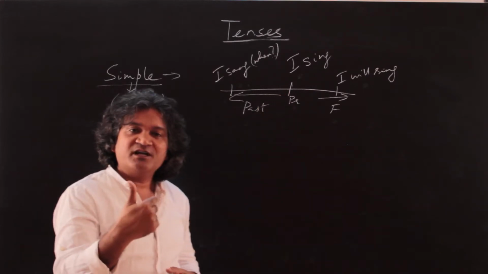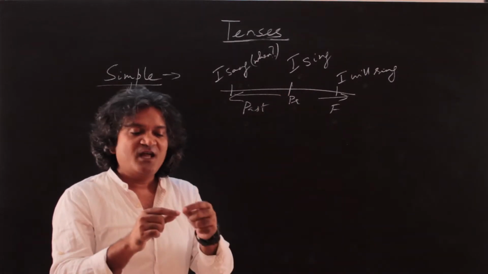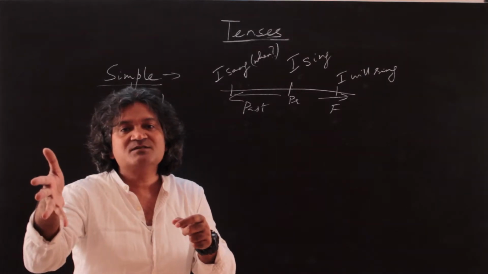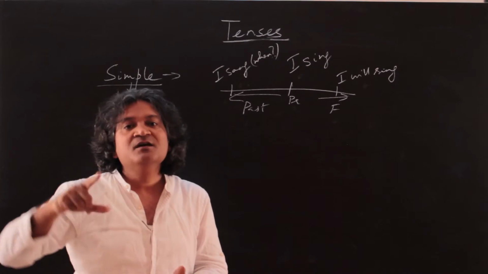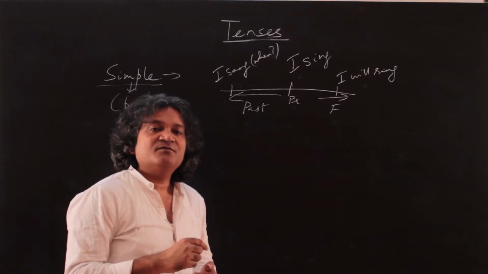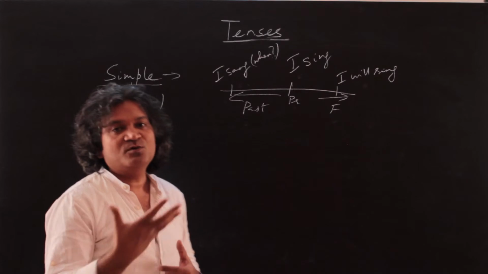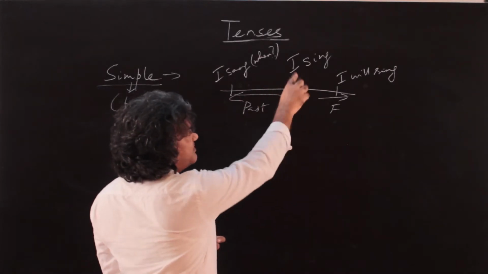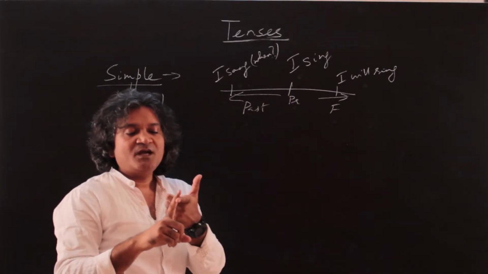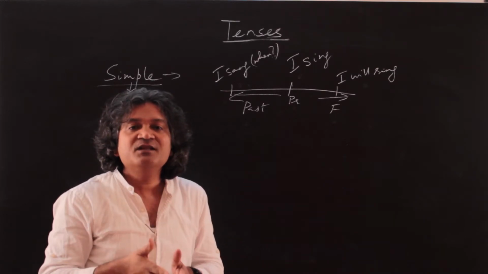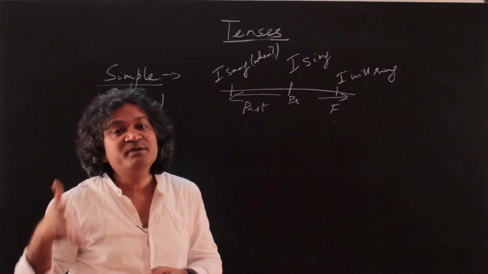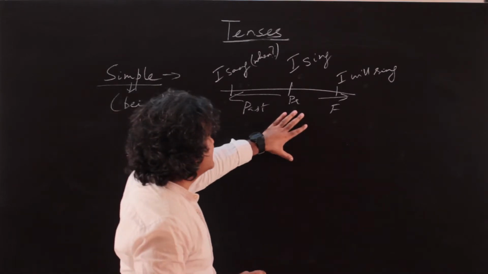Why? Think about it. It follows the same pattern. If somebody read that book 5 years back, Harry Potter went and did that. You're reading it now, he's doing it. Somebody will read it 10 years from now, Harry Potter will go and do that. So same. So remember, repeat. We use the simple present tense to talk about events that are the way they are, and as far as we know, they will be the way they are. So that's simple present tense.